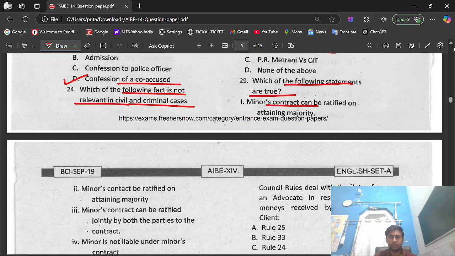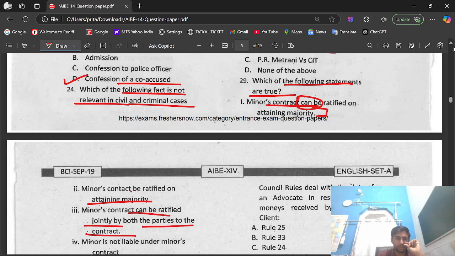Minors contract can be ratified jointly by both the parties to the contract.